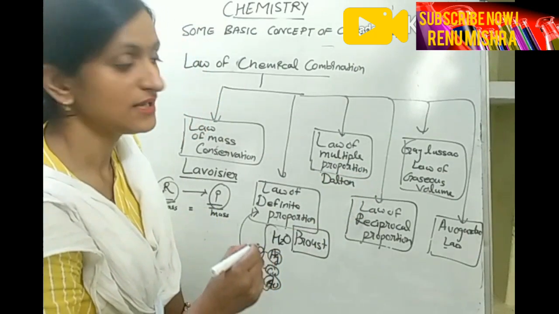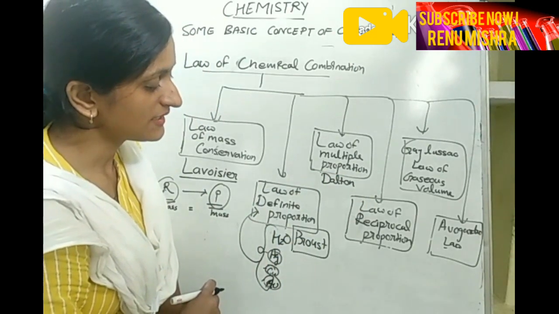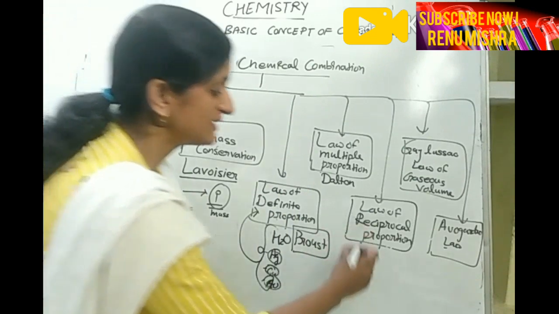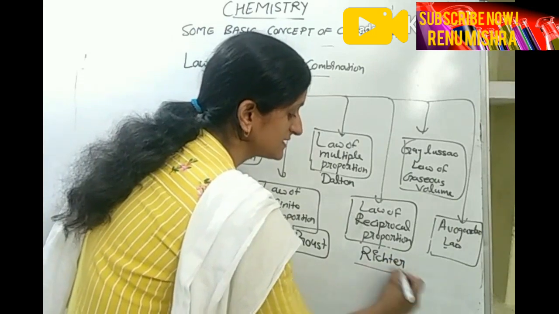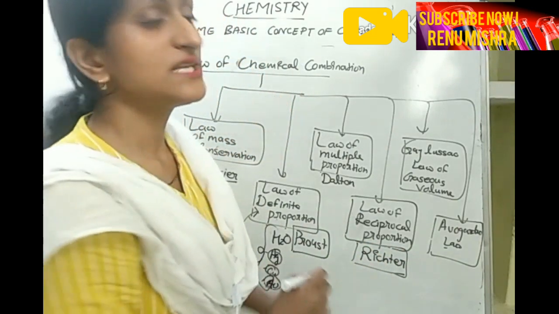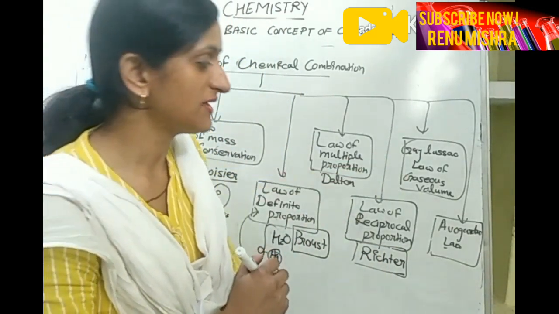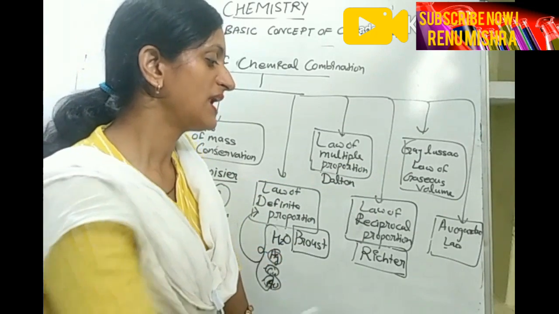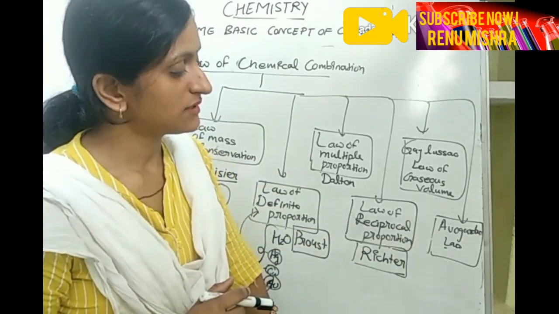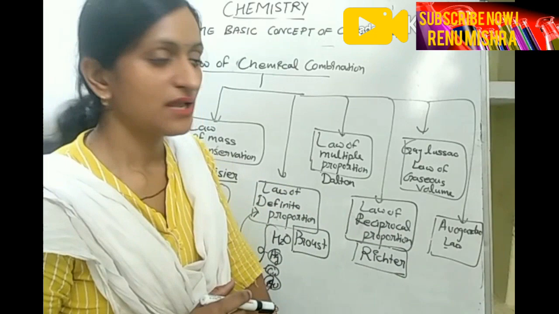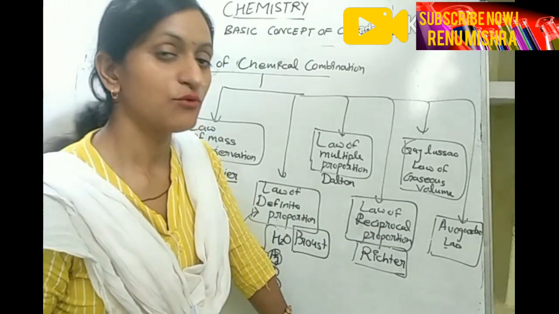You can write the scientists' names in your flow chart also. The fourth one is the law of reciprocal proportion, given by Richter. Gay-Lussac gave the law of gaseous volume, and the Avogadro law is named after the scientist Avogadro.